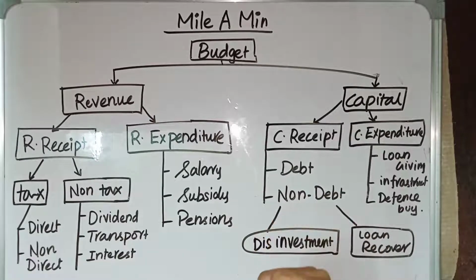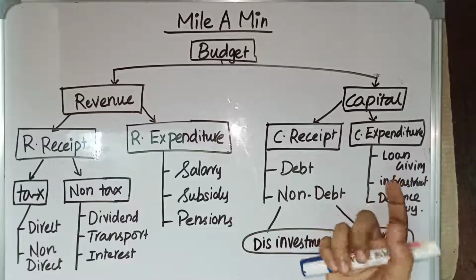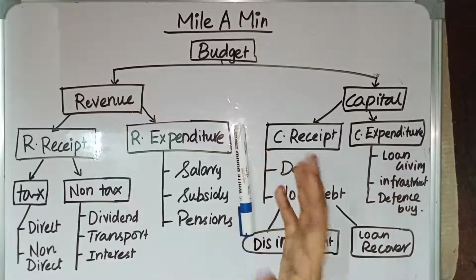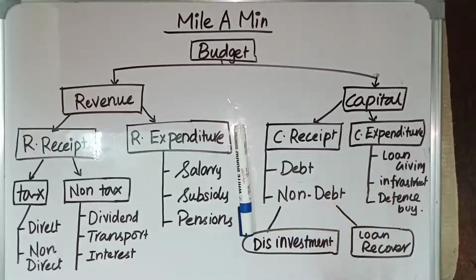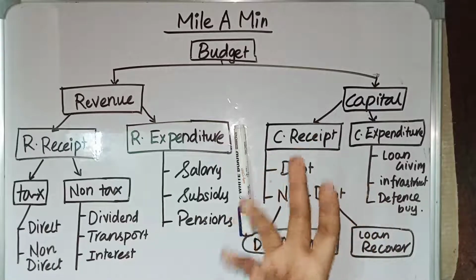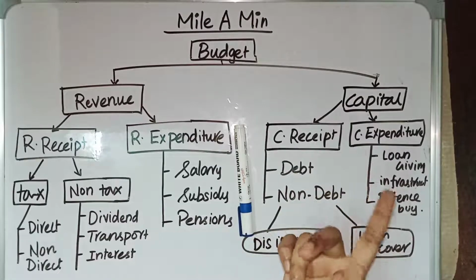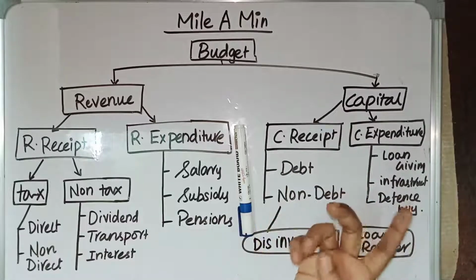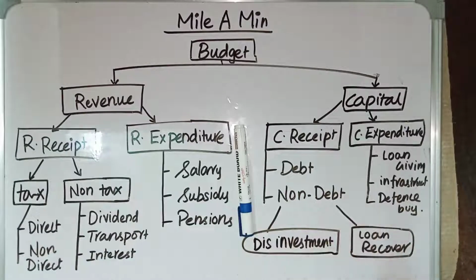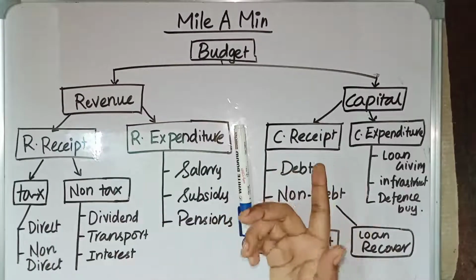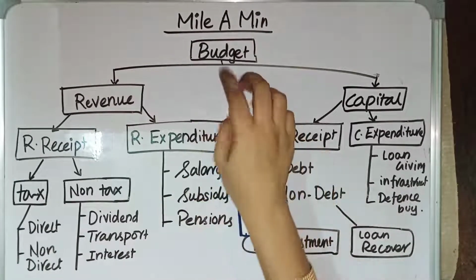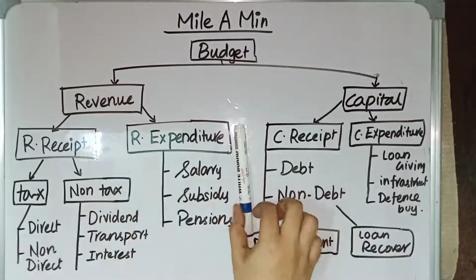DIPAM is very important because DIPAM is the one which do disinvestment. DIPAM full form is Department of Investment and Public Asset Management. Earlier it is called as Department of Investment, but now it is called as Department of Investment and Public Asset Management. Why? Because this is the one which is responsible for disinvestment. It recommended to sell LIC, railways, airline, etc. And we have another department called as Indian Audit and Accounts Department. We have seen all those things in our fiscal policy part 1. If you have not seen that video, you can see that. In this video, fiscal policy part 2, we are going to discuss these things.